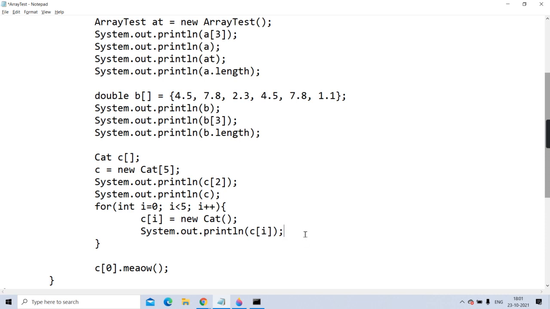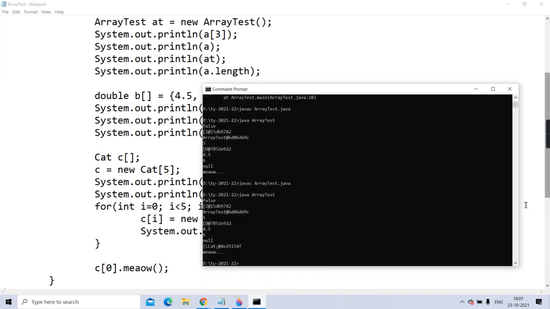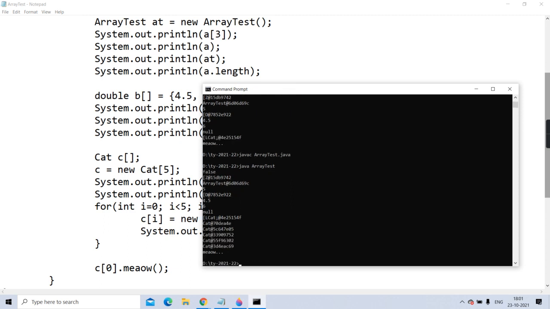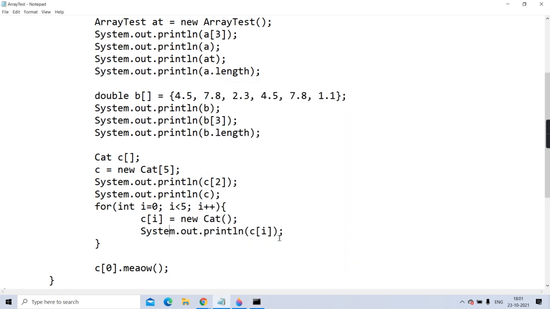So here will it print cat @ hash code? Getting? See. Is it printing cat @ hash code? It proves that 5 cat objects are created and their hash codes are printed, each cat object.